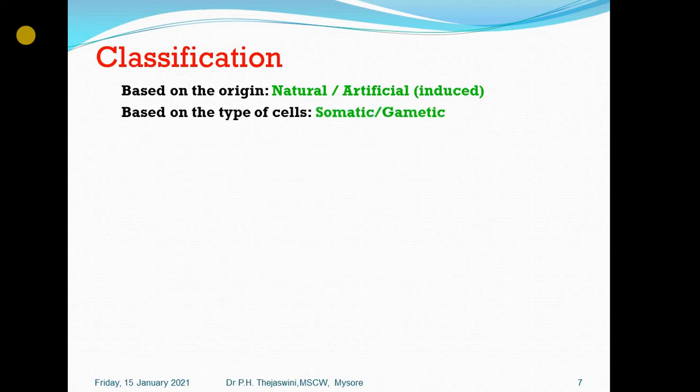That is classification of mutation. Mutations can be classified on various criteria. First one is based on the origin, that is how exactly they are originated. If it is happening naturally in nature, it is called natural mutation. That is what actually has been happening ever since life forms have existed in this universe. So this natural mutation has actually led to the production of the evolutionary concept in the biological field.